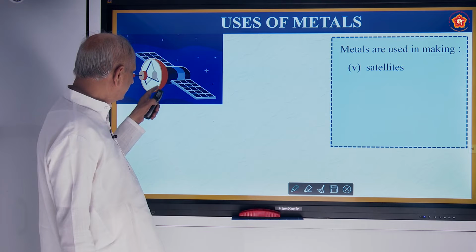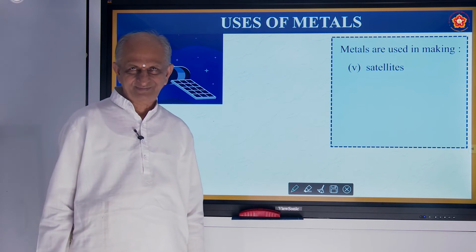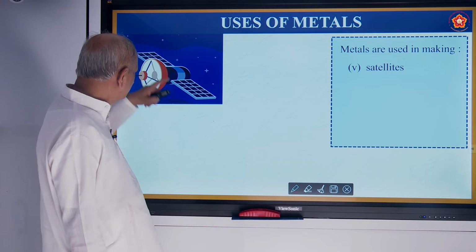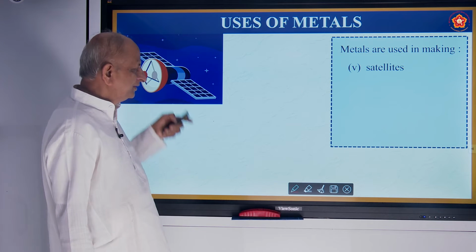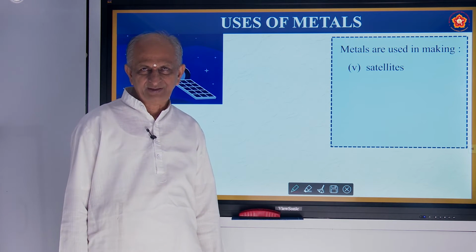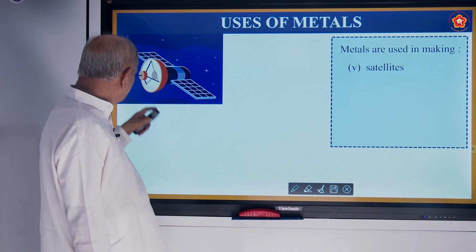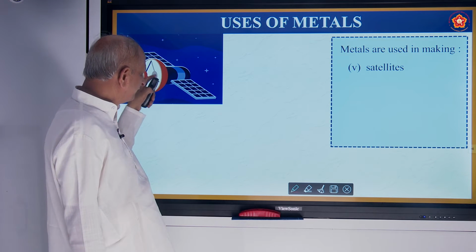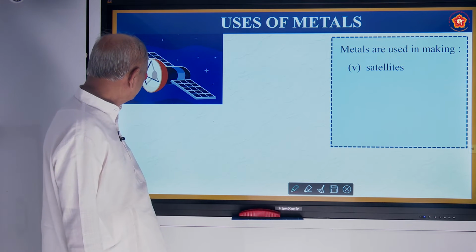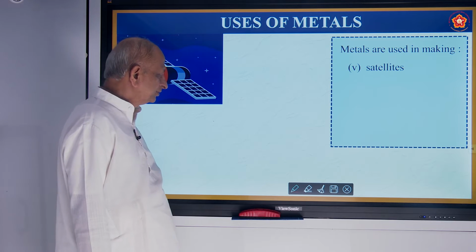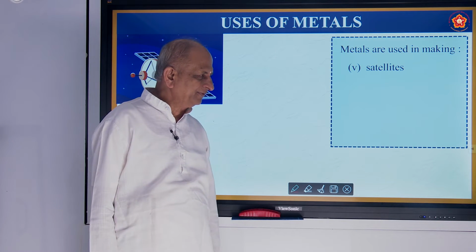This is an artificial satellite, man-made. Here there will be solar panels. They contain germanium and silicon. And there will be an antenna made up of alloys of metals.